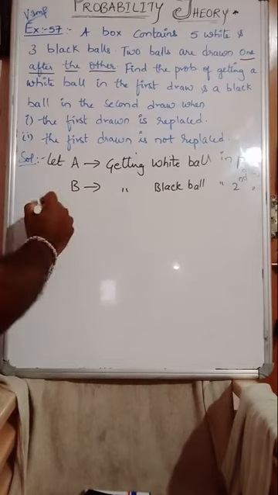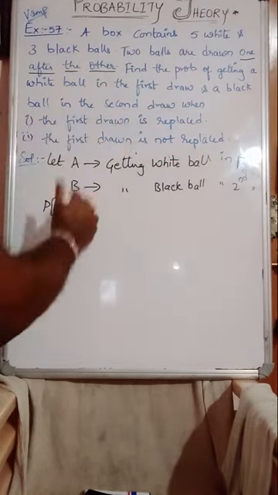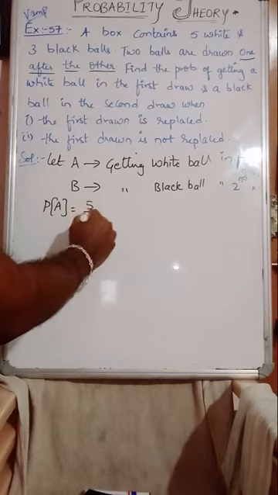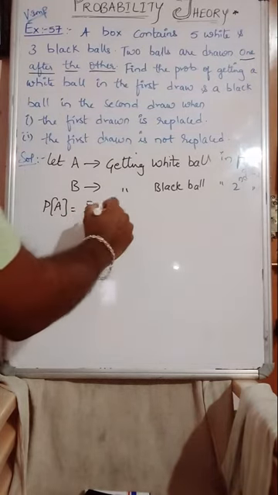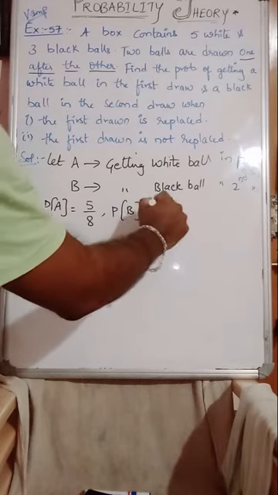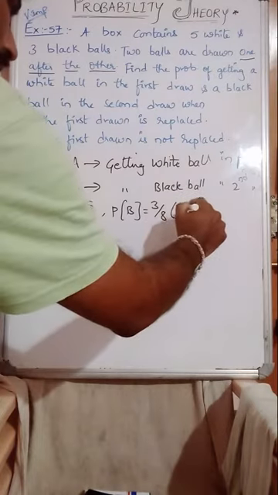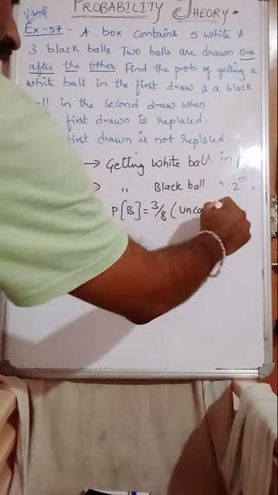Then what is the probability of A, getting a white ball in the first draw? Whites were 5, total balls were 8, so 5 by 8. Next, the probability of getting a black ball is 3 by 8. Isn't it? You understand according to this question. Now this becomes unconditional.